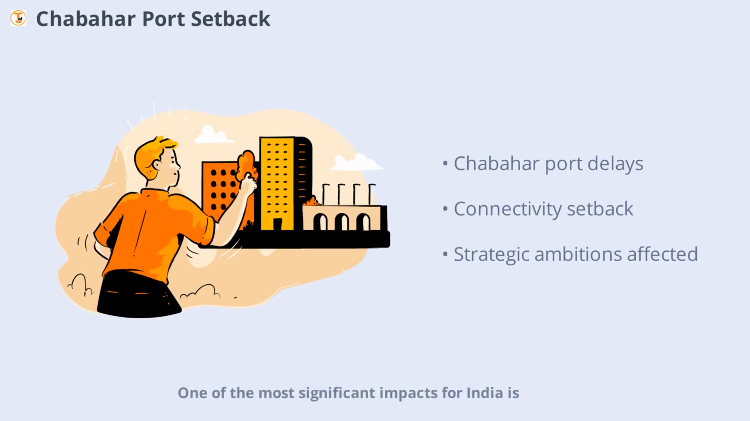One of the most significant impacts for India is the setback to the Chabahar port project in Iran. This port is crucial for India's regional connectivity, providing access to Afghanistan and Central Asia while bypassing Pakistan. The conflict has disrupted progress on the port's expansion and associated railway projects, potentially delaying India's broader strategic ambitions in the region.